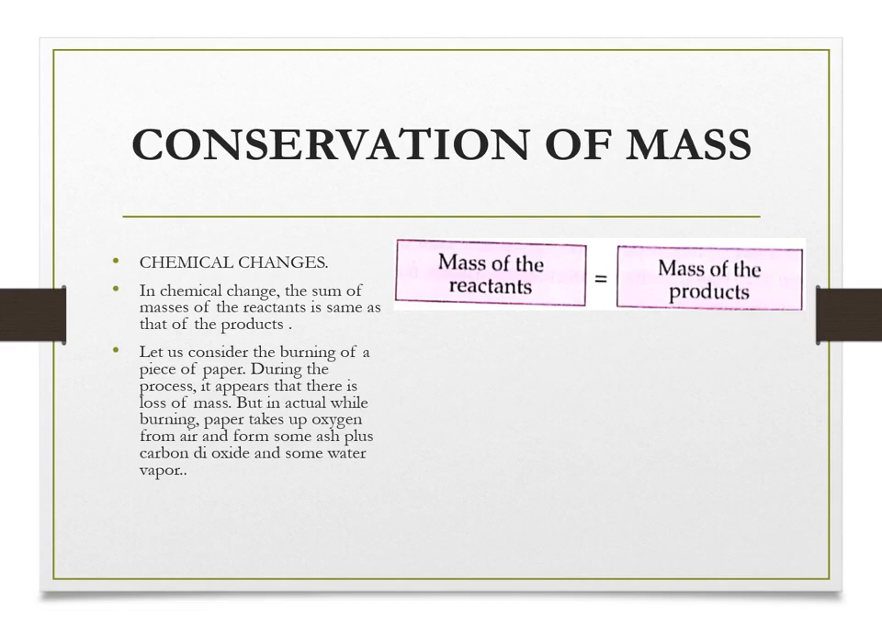Let us consider the burning of piece of a paper. During this process, it appears that there is a loss of mass. But in actual, while burning, paper takes up oxygen from air and forms some ash plus carbon dioxide and some water vapor. This we can observe by doing experiment in lab.